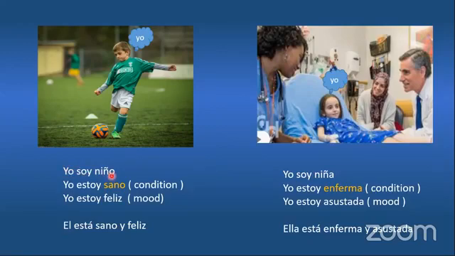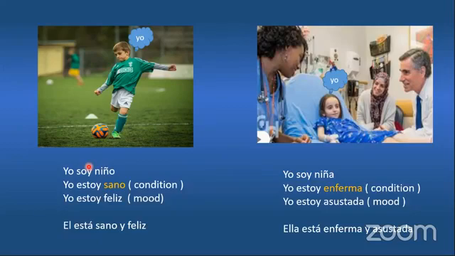Yo soy niño. Yo estoy sano. Yo estoy feliz. So let's stop here for a second. He is saying yo. Yo soy niño. That is, I am a boy. Yo estoy sano. I am healthy. Yo estoy feliz. I am happy. So this is a very clear example of how the verb to be in English, you say it just one way. I am a boy, I am healthy, I am happy.